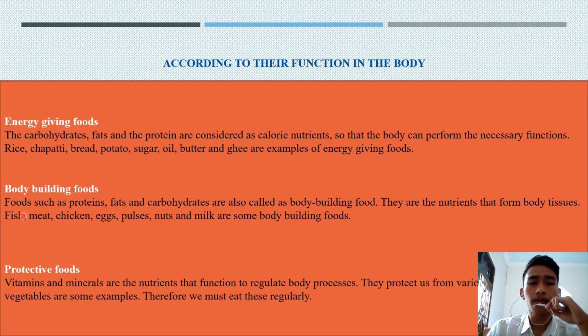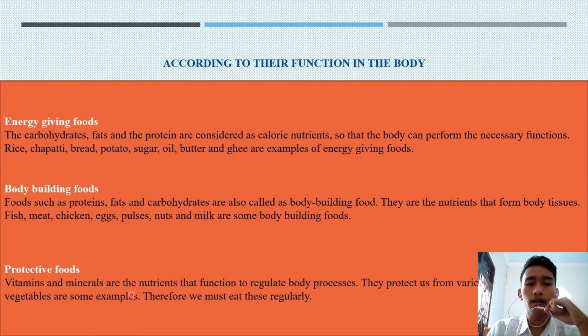And then there is bodybuilding food. Foods such as protein, fat, and carbohydrate are also called bodybuilding food. They are the nutrients that form body tissues. For example, meat, fish, chicken, egg, pulses, nuts, and milk are some examples of bodybuilding food.